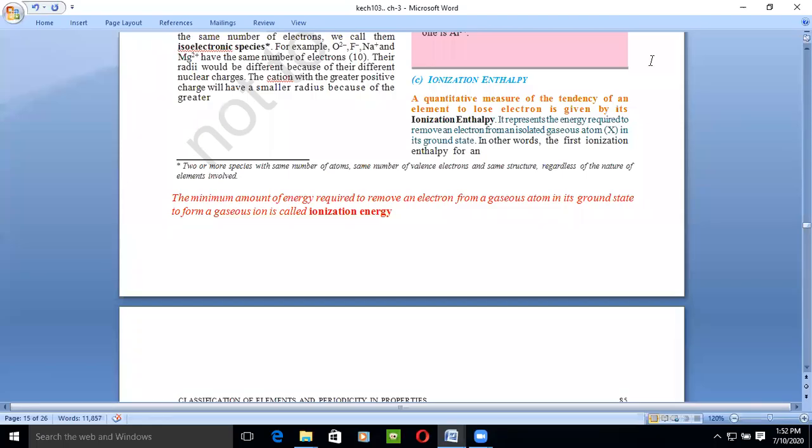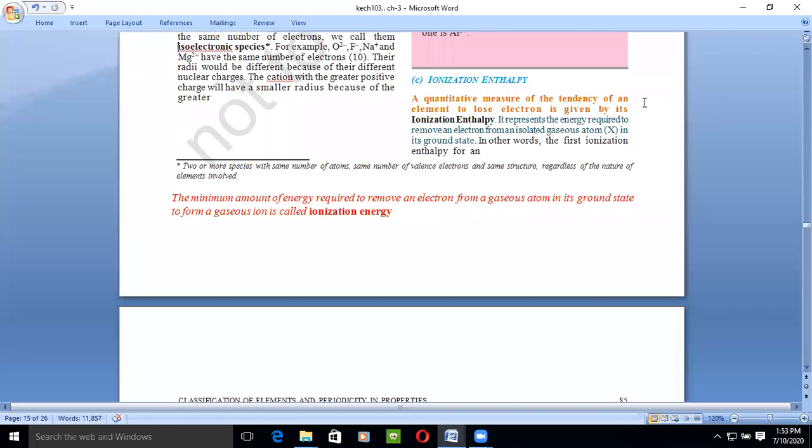Good afternoon, class. Today our topic is ionization enthalpy, which is a periodic property. In our previous class, we already discussed atomic radii and ionic radii. Today we'll continue the same chapter, periodic classification, with ionization enthalpy.